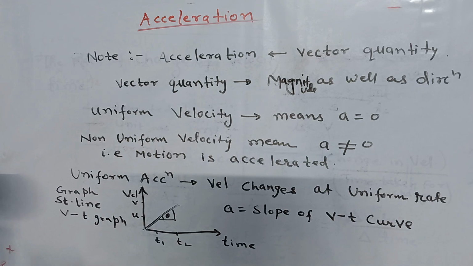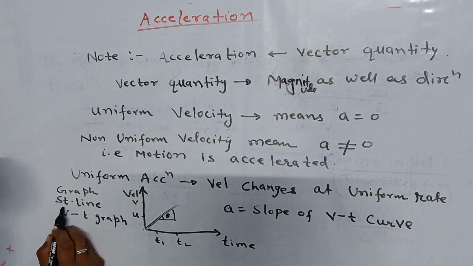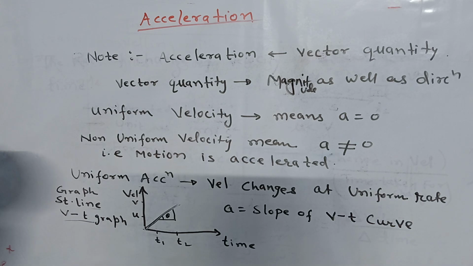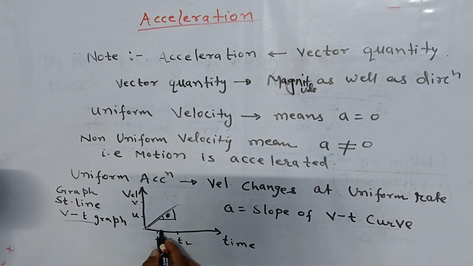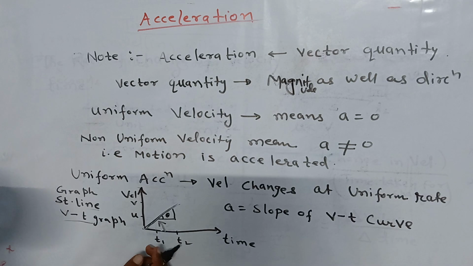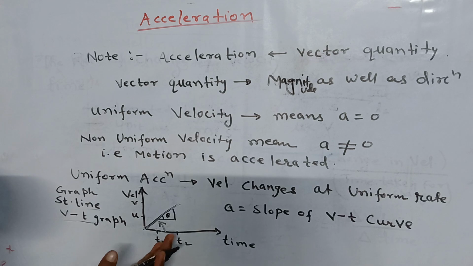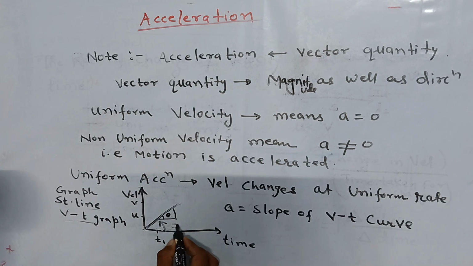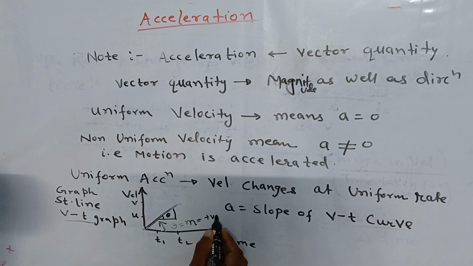One thing you also have to notice is that the graph is always a straight line for a velocity time graph. If from the time axis the graph is clockwise, then theta will come out positive and the slope is positive, which means acceleration.